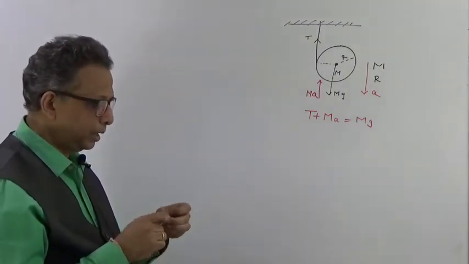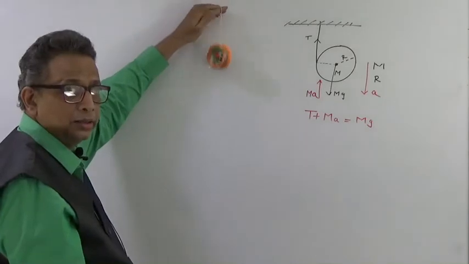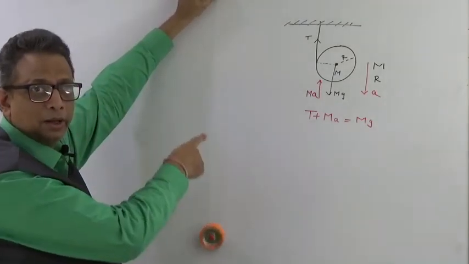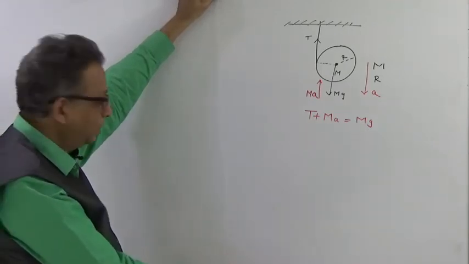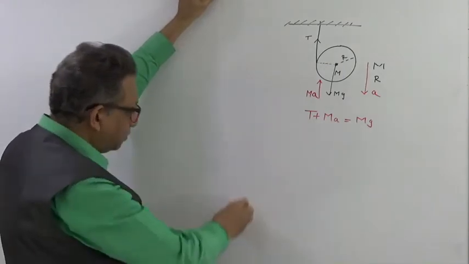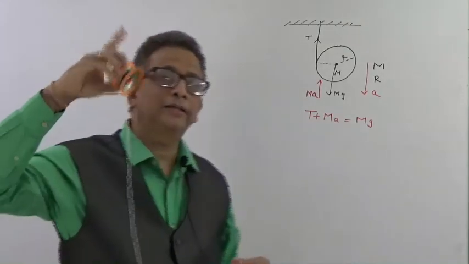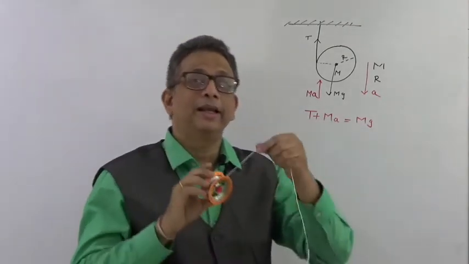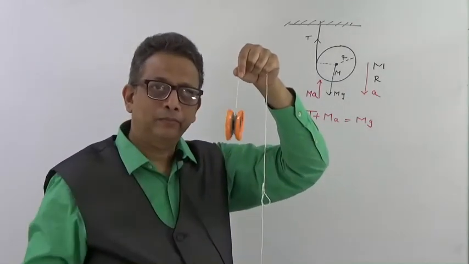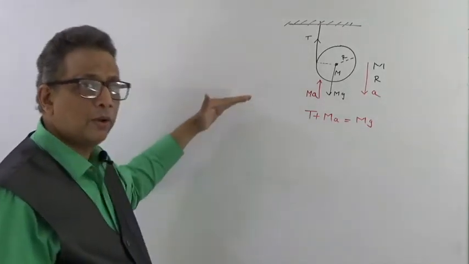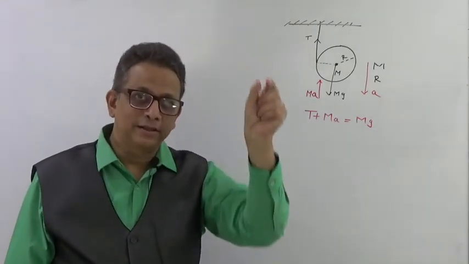Now when I hold this at this level and when I release this, as you can see, it is coming down, again going up, coming down, again going up, slowly, then it becomes quiet. What happens is that as it comes down, when it reaches the bottom, the angular velocity has increased to maximum. So it has gained a rotational kinetic energy. When it comes to the end, it cannot go further down. While it was falling down, it was having two energies. One was rotational kinetic energy and one was translational kinetic energy.